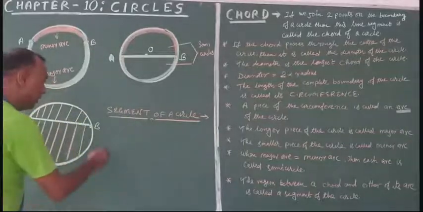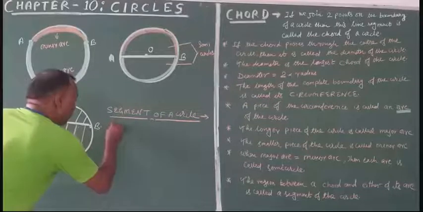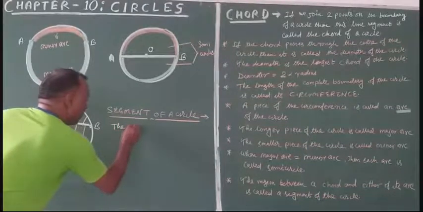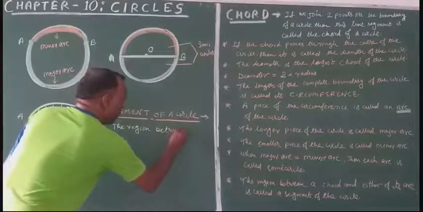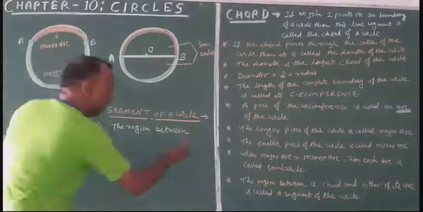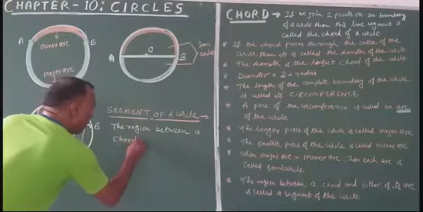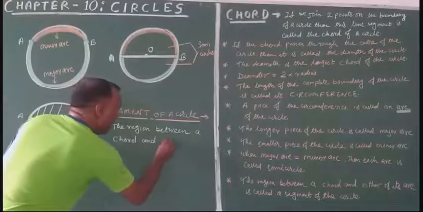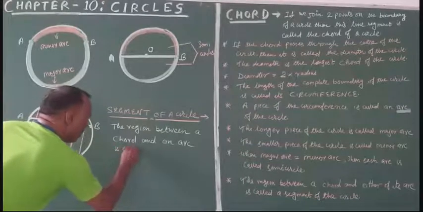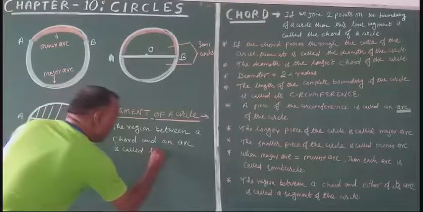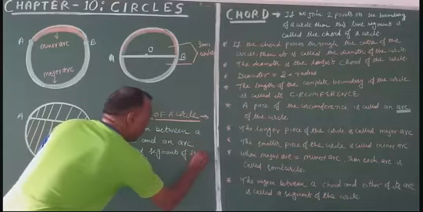The region between a chord and an arc is called segment of the circle.